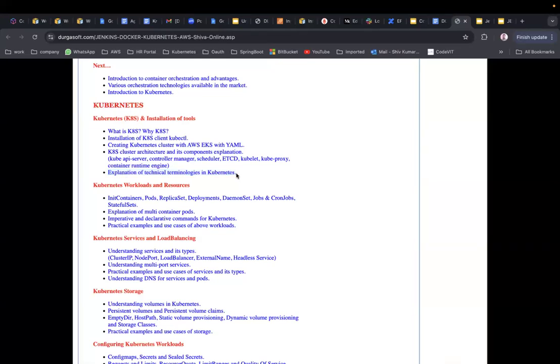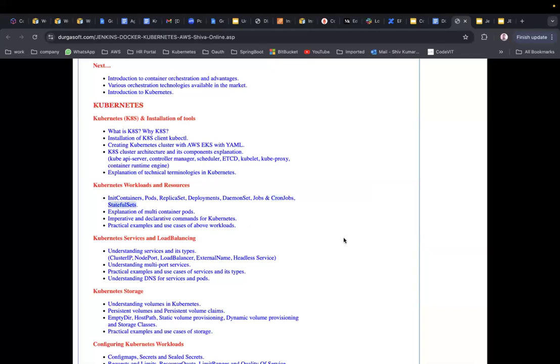So that's the explanation of technical terms that will be there as part of this. What are nodes, what are pods, what are deployments, all these technical terms will be there. Now, Kubernetes workloads and resources: init containers, pods, replica sets, deployments, daemon set, jobs, cron jobs, and stateful set. When to use init containers, when to use pods, when to use replica set, when to use deployment, when to use daemon set, when to use job, when to use cron job, when to use stateful set.